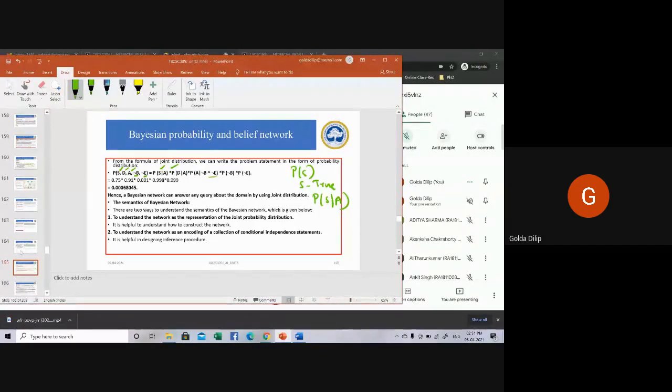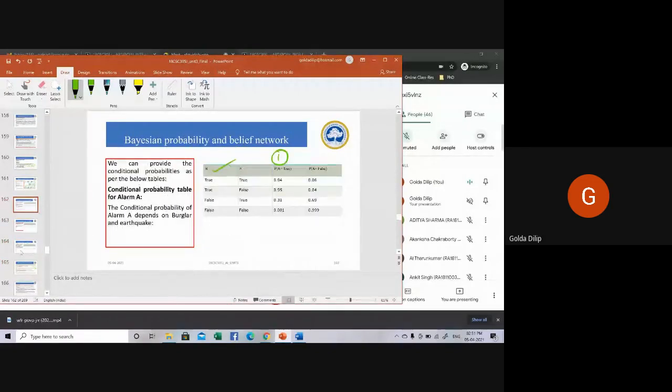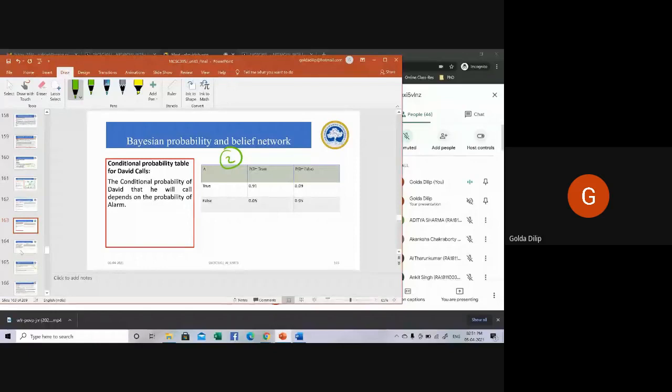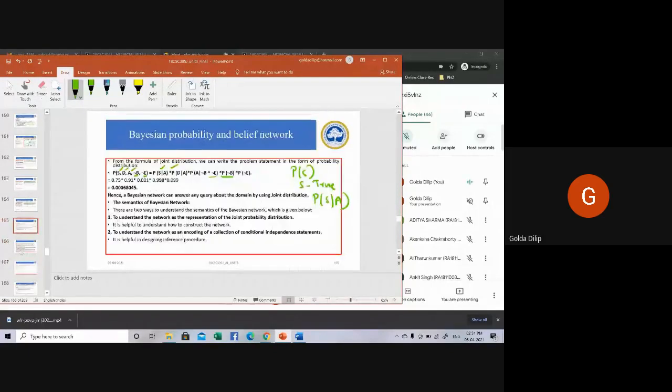Then this is P multiplied by P into not of B into not of E. So this is how it is represented. First represent using your conditional probabilities: S, D, A are true, B and E are false. Then you write their appropriate values from the conditional probability table, which will be given to you. When you write the final value, what you get is 0.000068045. So this is the answer to that particular question.